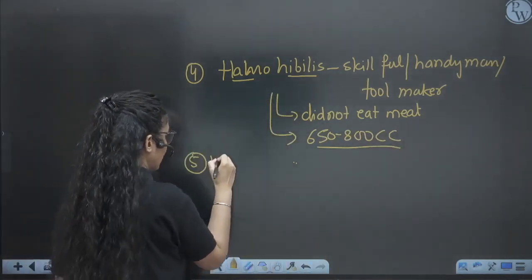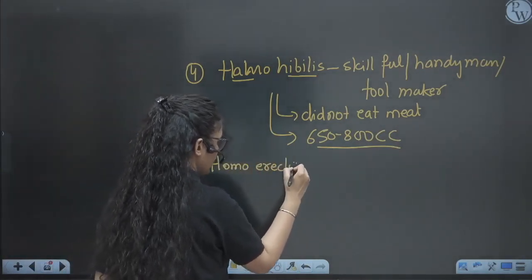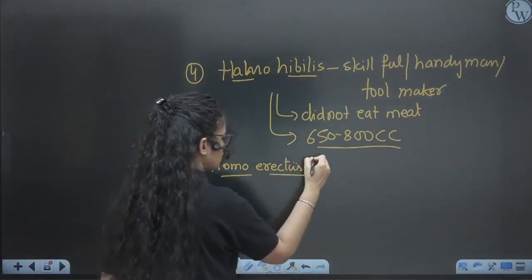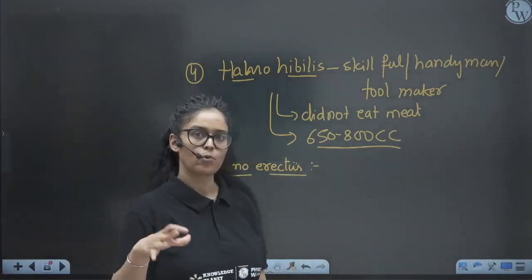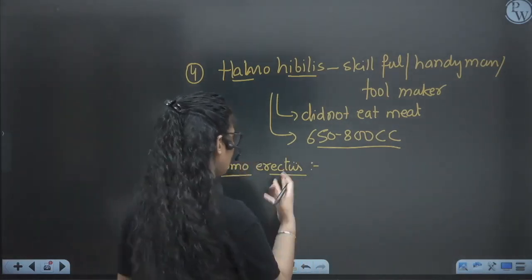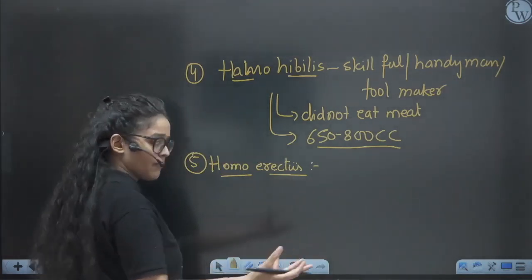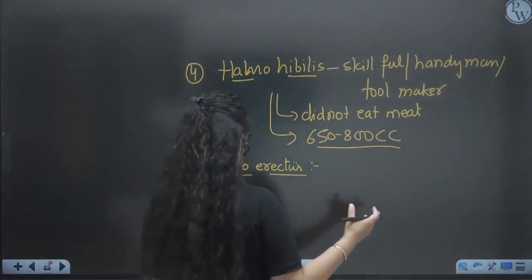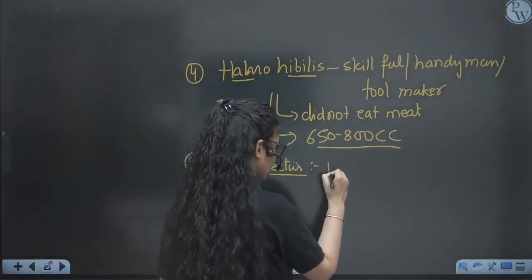After Homo habilis, we have the other ape man, that is Homo erectus, found in Java. So we call it Java man also, right? And one found in Heidelberg, Germany, Heidelberg man, right? So we have various fossils found from different regions, Java, Heidelberg and all. Homo erectus, as the name suggests, walked in an erect way.